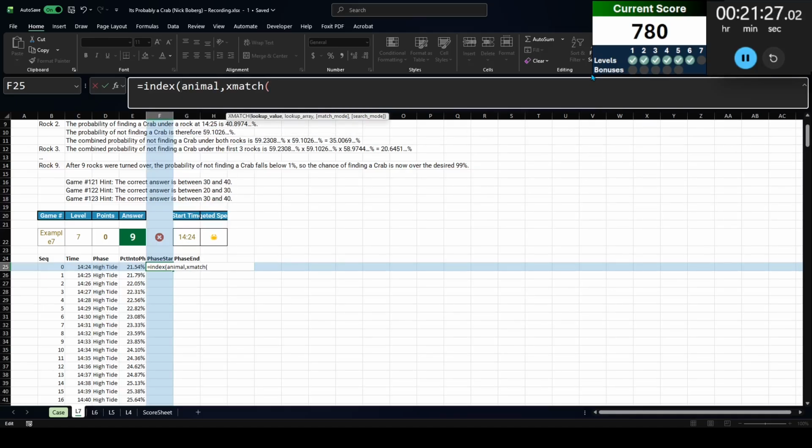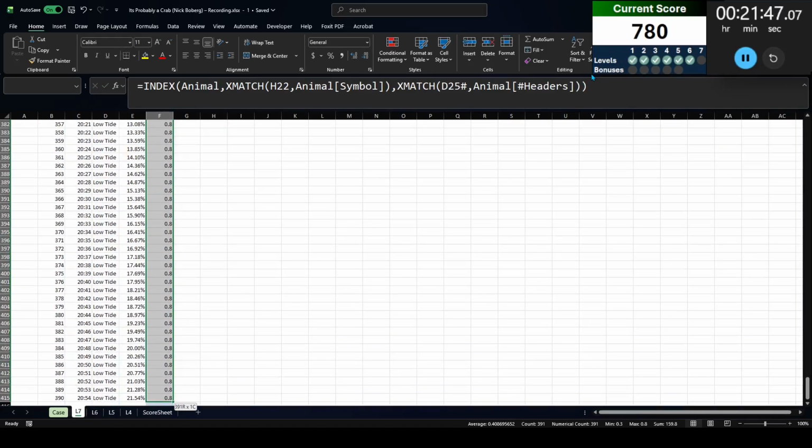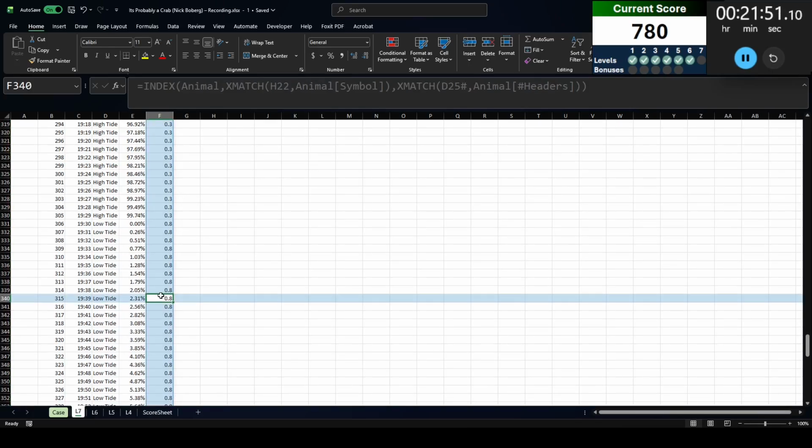So XMATCH that into animal symbol. And the column is going to be the phase. So XMATCH this into animal headers. There we go. So that tells us when they start. So at high tide it starts at 30%, at low tide it starts at 8%.